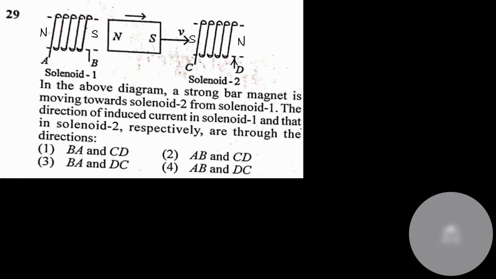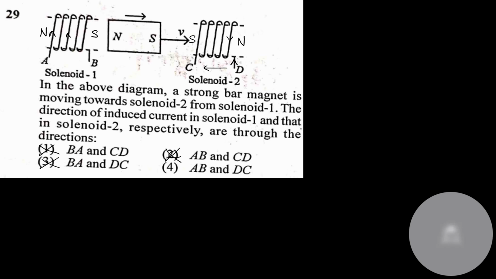The current would be going anti-clockwise here, and it would go anti-clockwise to D. So current is going from D to C. In the left hand scenario, the north pole should be towards the left, so current is going clockwise, so current is going upward. So A to B and D to C. A to B, not B to A.